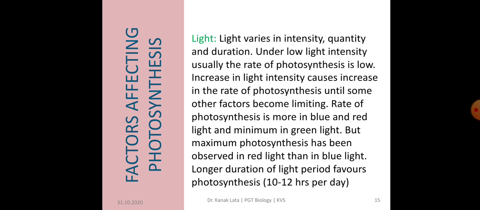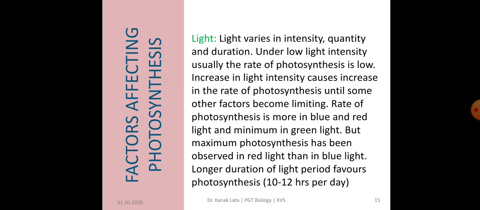First external factor is light. Light may vary in intensity, quantity and duration. Whenever the intensity of light is low, then the rate of photosynthesis is also low. Increase in light intensity increases the rate of photosynthesis until some other factors become limiting.